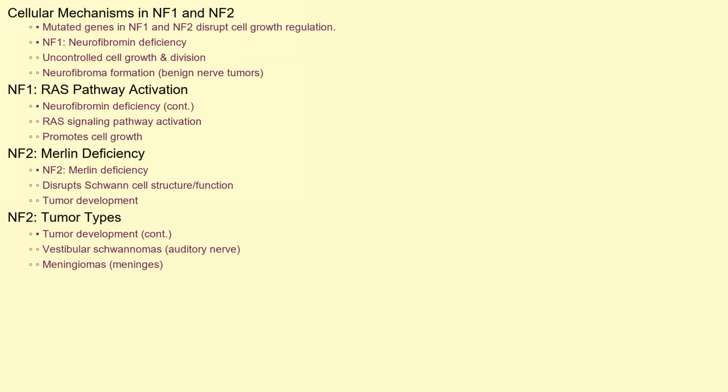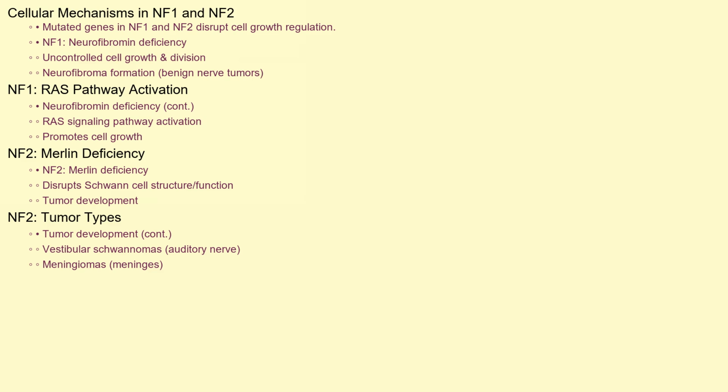At the cellular level, the mutated genes in NF1 and NF2 disrupt the normal regulation of cell growth and proliferation. In NF1, the deficiency of neurofibromin allows cells to grow and divide uncontrollably, leading to the formation of neurofibromas, which are benign tumors that grow on nerves. The lack of neurofibromin can also activate the RAS signaling pathway, further promoting cell growth.